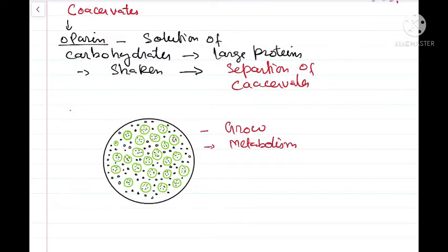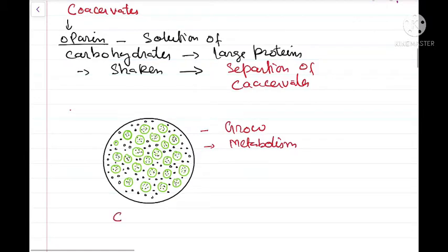Now, for these reasons, these coacervates, according to Oparin, are believed to have given rise to the first type of living cells, or they might have evolved into the first living cells, because they had some of the properties, if not all, of living systems. They were capable of growing, they had a definite arrangement, and they could remain in solution for quite long. They could maintain themselves, and they showed early signs of metabolism.